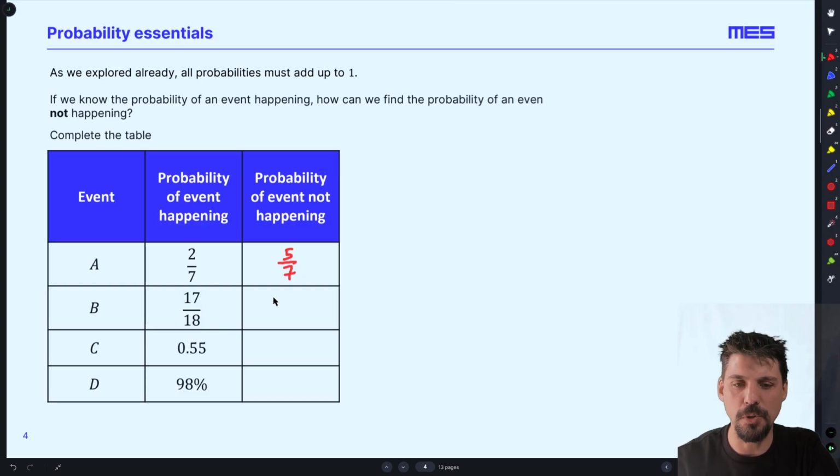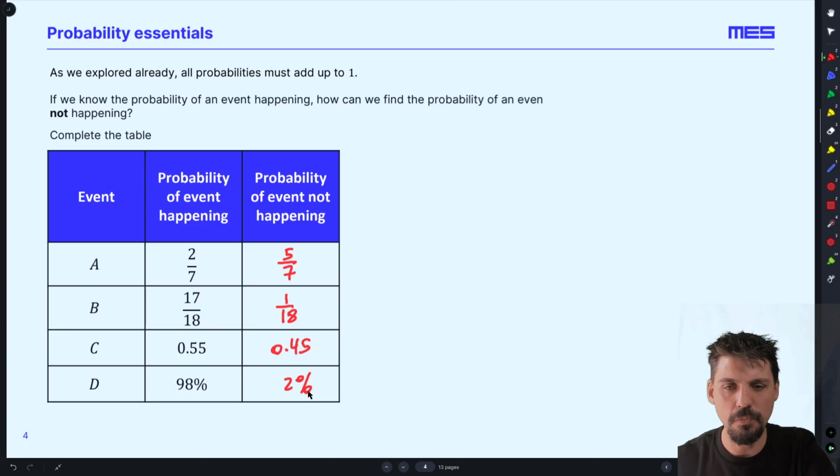So if B happens with a probability of 17/18, not happening 1/18, 0.55, 0.45, 98%, 2%. Okay? Because something either happens or it doesn't. Once you've listed all of that out, you've got everything listed, you should have a total probability of 100%. You are guaranteed that something either happens or it doesn't.